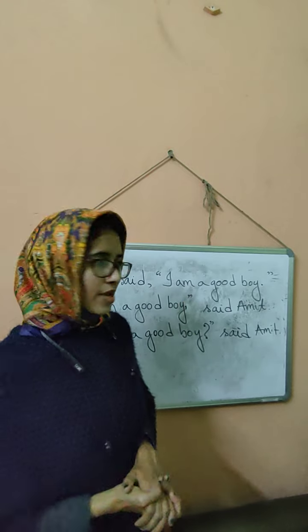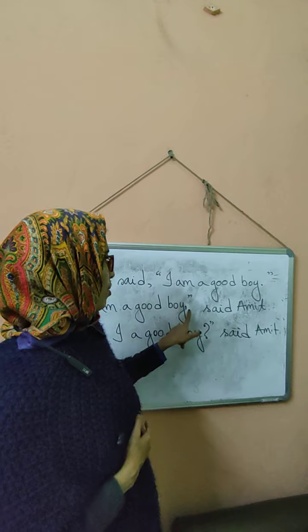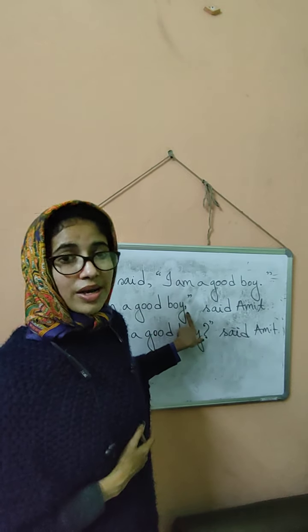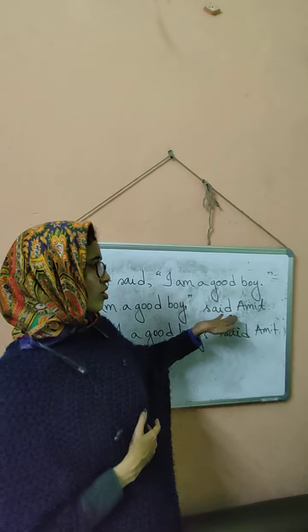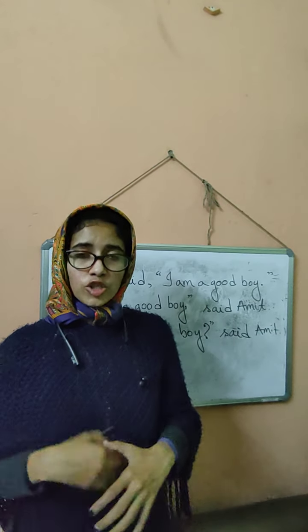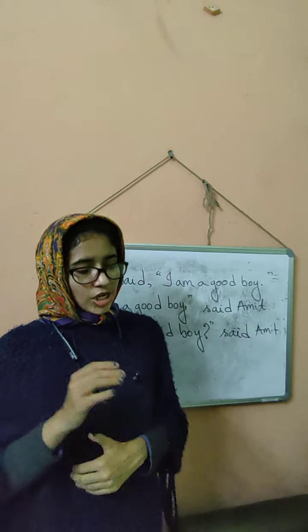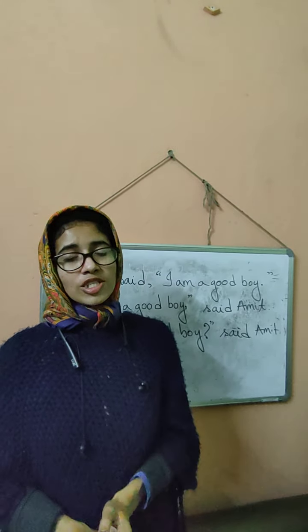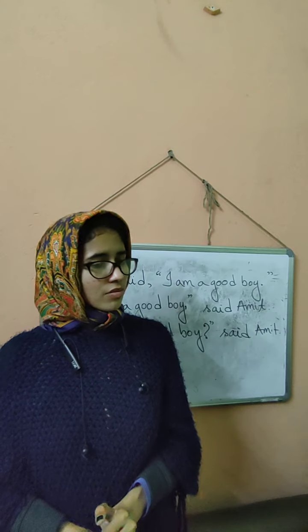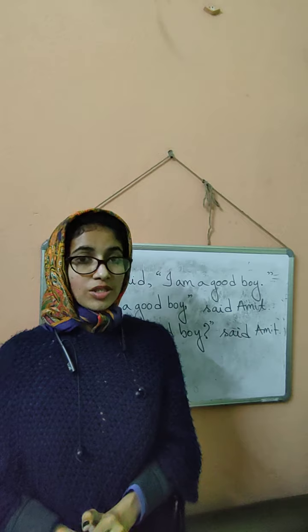Only those rules that I mentioned: don't put a full stop in the middle of a sentence. You just give a comma here before the inverted comma gets closed, and then just write the reporting verb and the rest of the sentence. That's it. And be much more careful regarding the capital letters. Okay? Check your book and revise all the chapters very minutely. You will be easily able to attempt all the questions correctly.